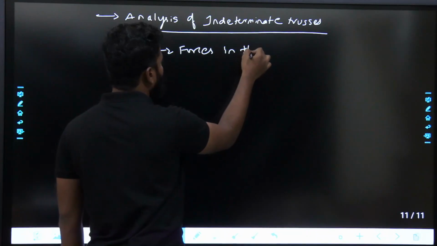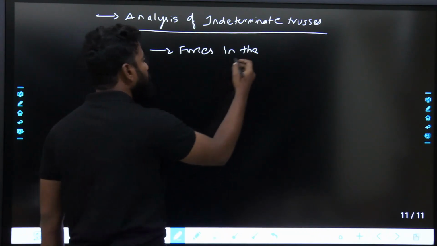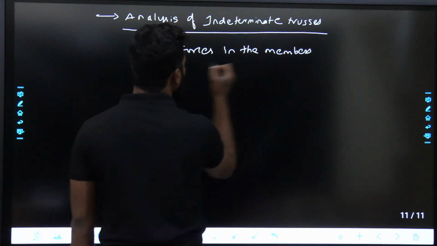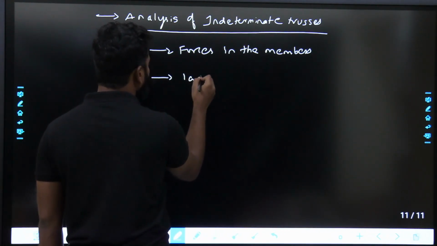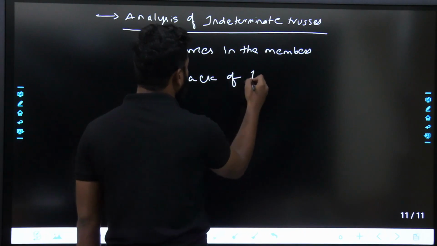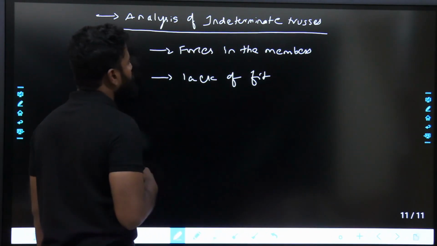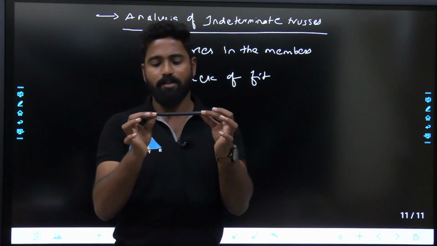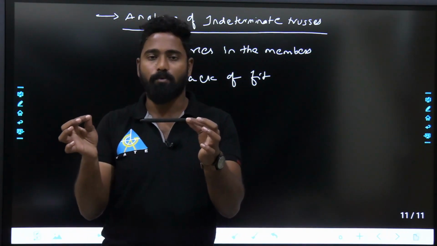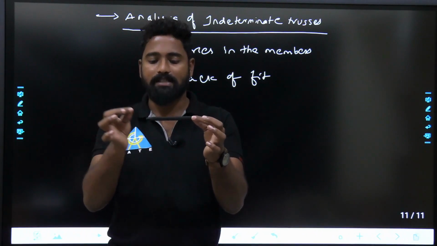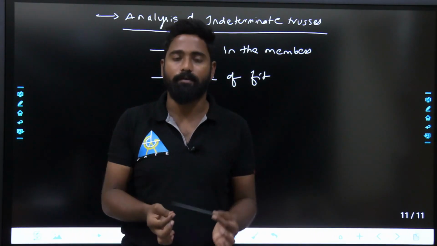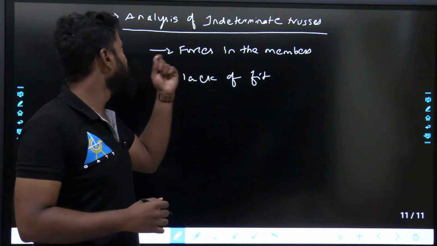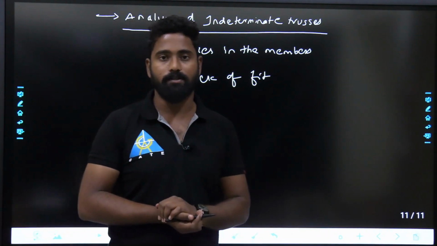Forces, if they want to ask 20 marks questions, they are asked from here only. So forces in the members. Next one would be lack of fit. Lack of fit means if the member's length is more, how it's going to affect, if its length is less, how it is going to affect, all those things. We'll be seeing here in analysis of indeterminate stresses.